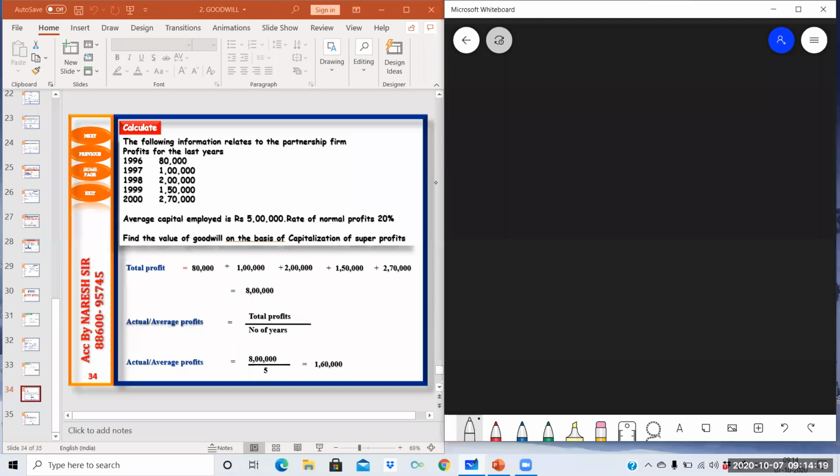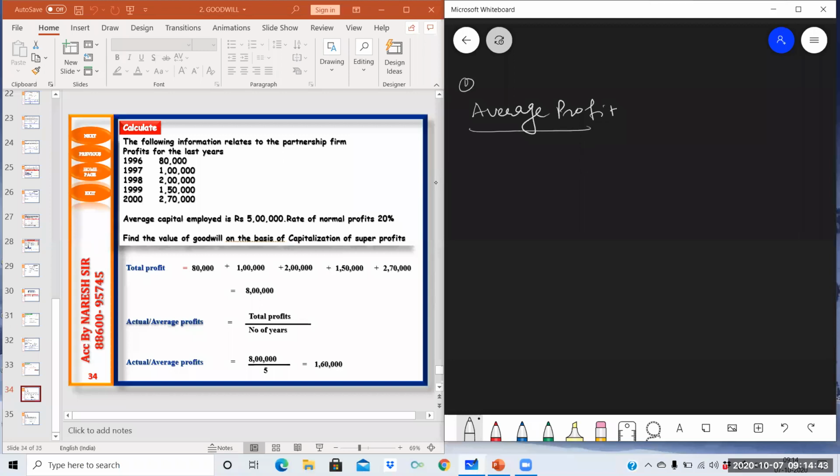Capitalization of super profits means first find out average profits. We will be doing all the steps. First find out average or normal profit. Any one of these two you can find out. It's not compulsory that at the first step you need to find out normal profit, or that at the first step you need to find out average profits. Any one of both you can find out first.